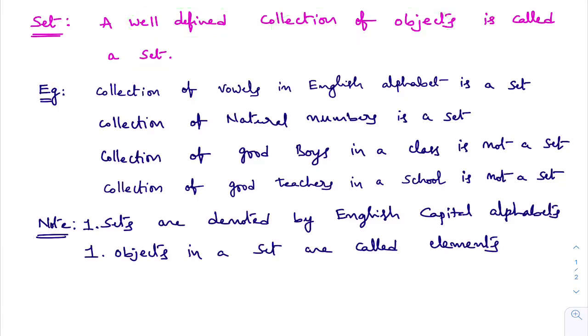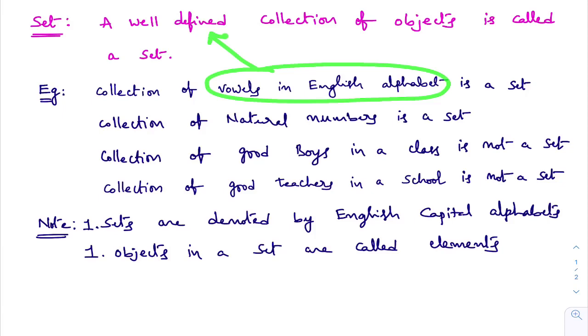You see here, collection of vowels in English alphabet. Are vowels in English alphabet well defined or not? If I ask you what are the vowels in English alphabet, what will you say generally: A, E, I, O, U. Will any other person change? In any other country, will vowels in English alphabet change?